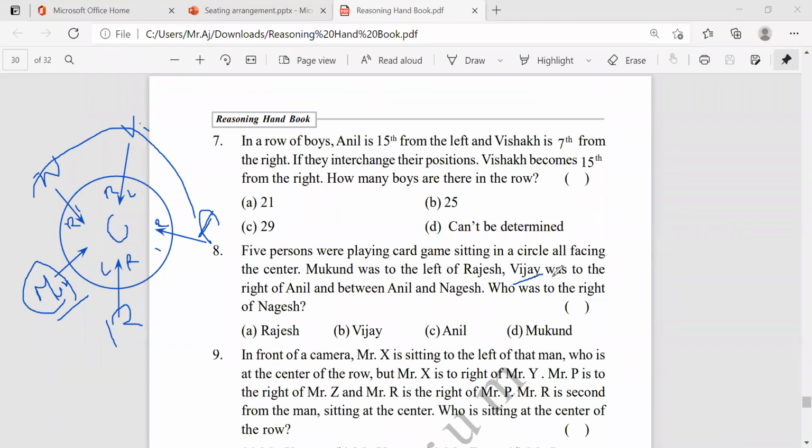And Vijay was to the right of Anil. Right of Anil is Vijay here. So Anil's left is this, right is this. So Vijay is here. That means Anil will be here and Nagesh will be here. So who was to the right of Nagesh? Right is this side. Left is that side. Who was right of Nagesh? Mukund. Okay, clear.